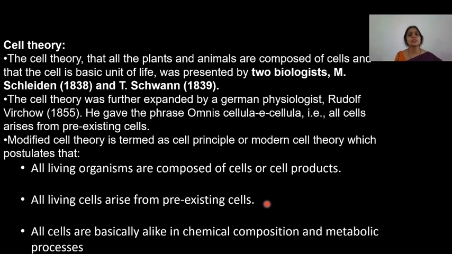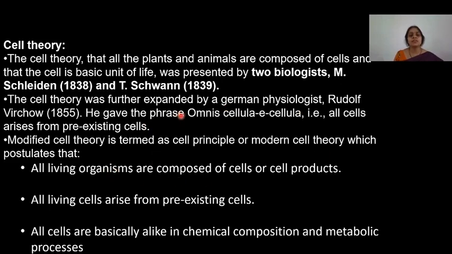Later, it was two biologists, one botanist, Schleiden, and one zoologist, Schwann. They showed that in their respective plants and animals, the organisms are also composed of cells. This formed the basis for the cell theory. Later the cell theory was expanded by Rudolf Virchow.